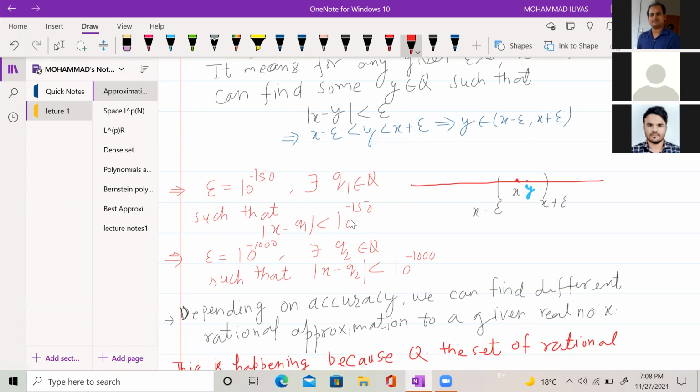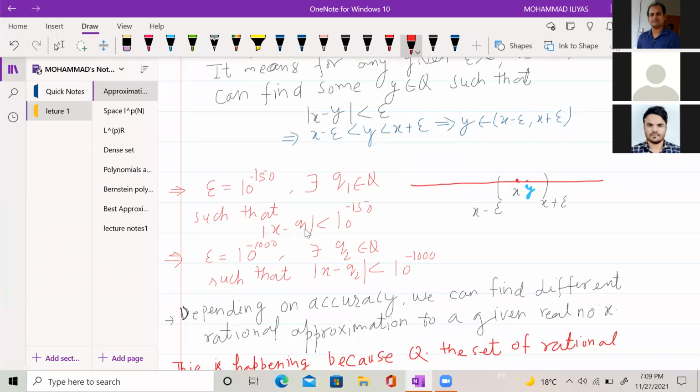For example, you want accuracy such that it should lie in this range. It is better to call that term tolerance. Tolerance is up to the desired error or desired accuracy, because you are fixing that epsilon. For the given epsilon, you are choosing q1 which is close to x.